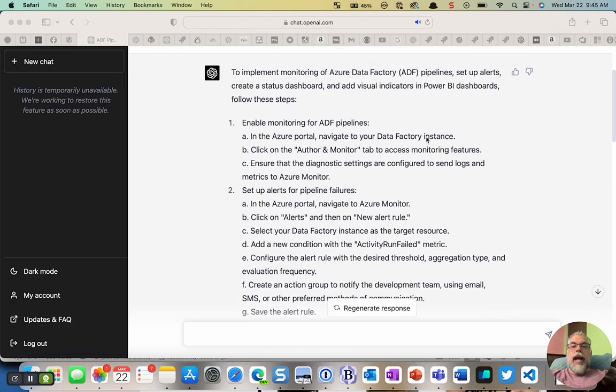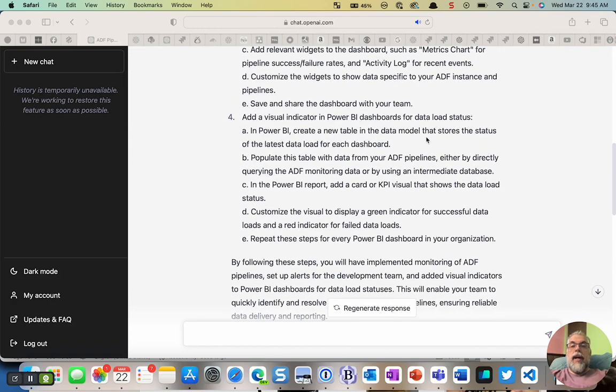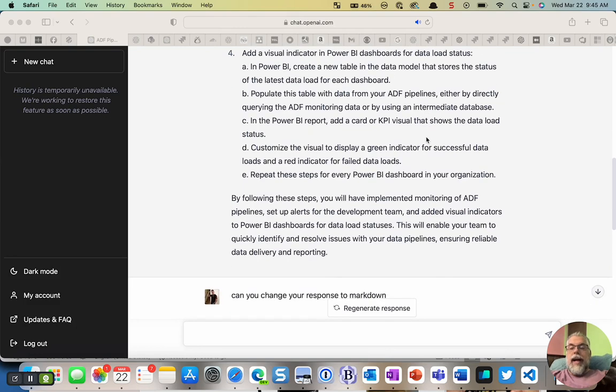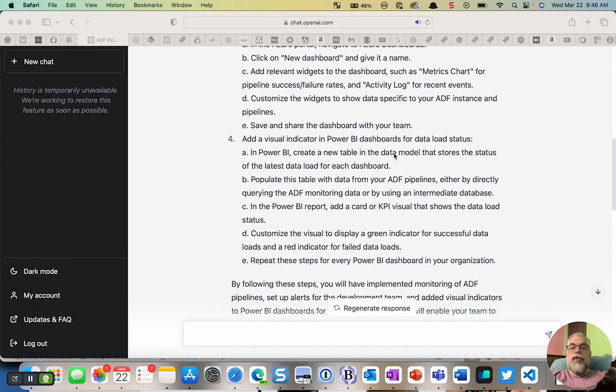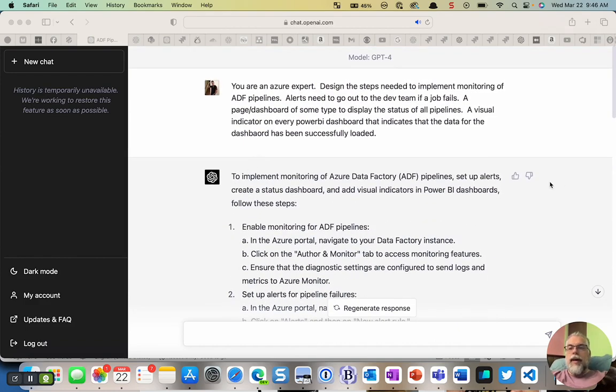And ChatGPT puts out a pretty good list of steps on what to do. Yes, you can do regular search and go through this Reddit article or that post or this Microsoft documentation and figure this all out for yourself. But this is a really nice start. One of the things I don't like about this is they don't have a copy button there, right? So you have to highlight it and pop it in, and we'll come back to that later.